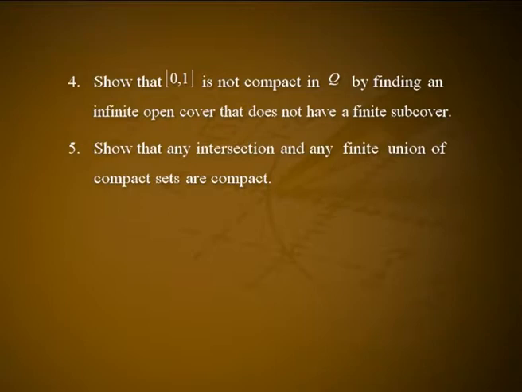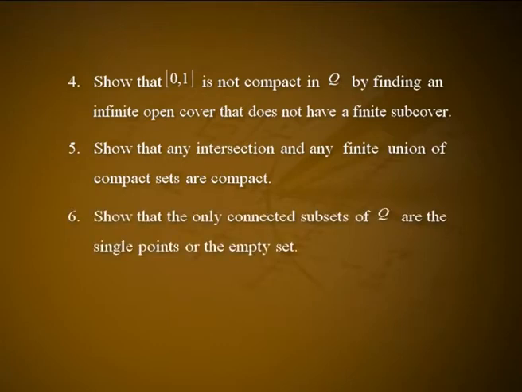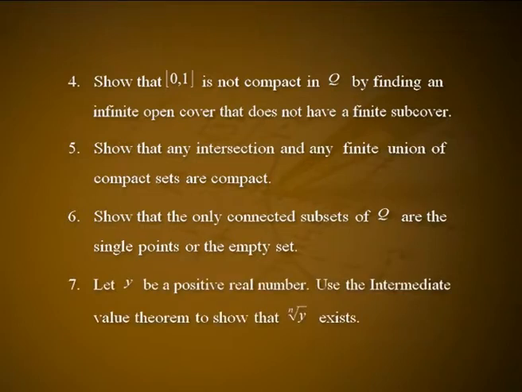Fifth one, show that any intersection and any finite union of compact sets are compact. Sixth one, show that the only connected subsets of Q are the single points or the empty set. And the last one, let y be a positive real number. Use the intermediate value theorem to show that the nth root of y exists.